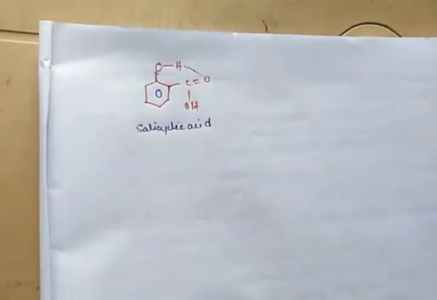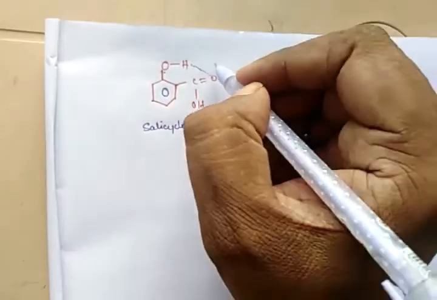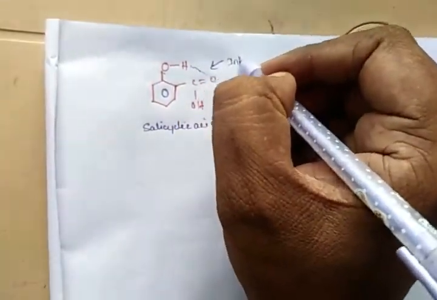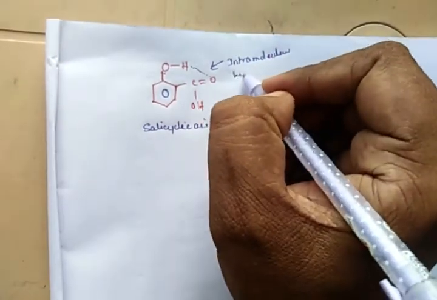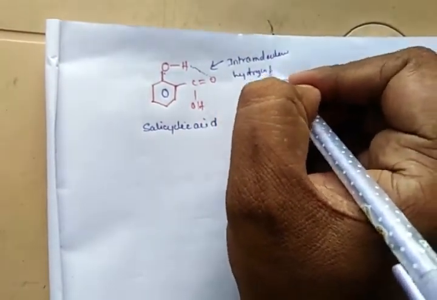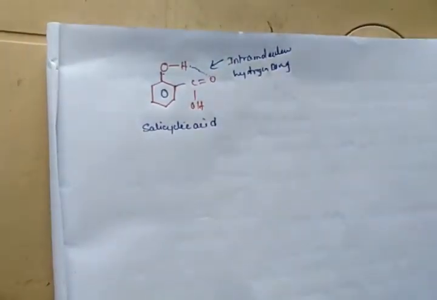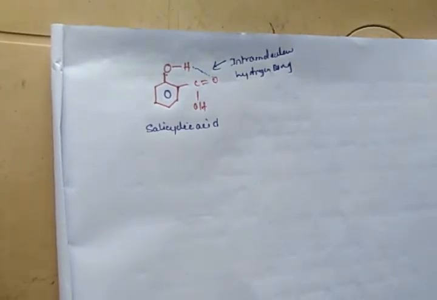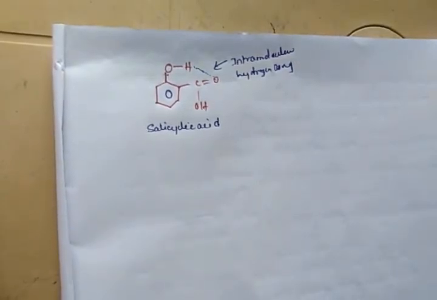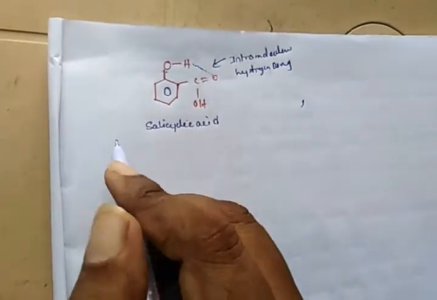And what is the type of this hydrogen bonding? Is it inter or intra? It's intramolecular hydrogen bonding. This hydrogen bonding occurs within a molecule, but intermolecular hydrogen bonding occurs between different molecules. This is one example of intramolecular hydrogen bonding. And the second example is